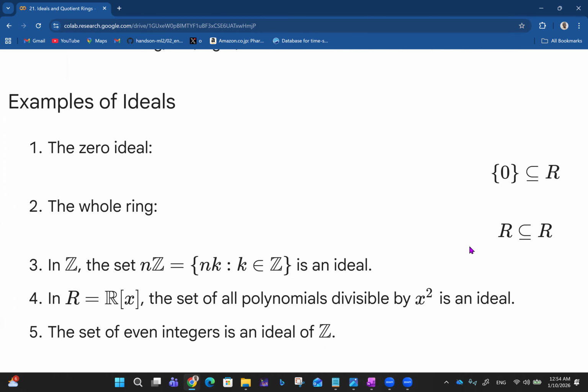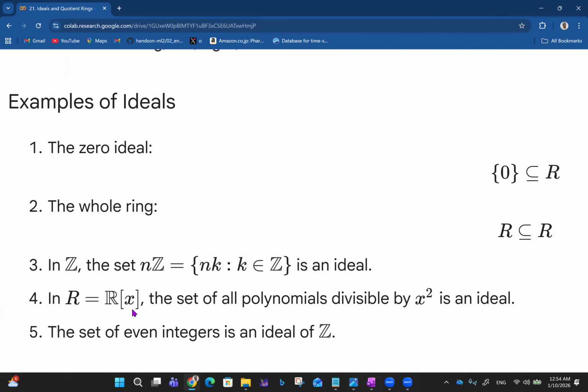In Z, the set of all integers, the set nZ, the collection of all nk such that k belongs to Z, is an ideal. So things like 2Z, 3Z, 4Z, 5Z, and so on are all ideals in the ring of integers.